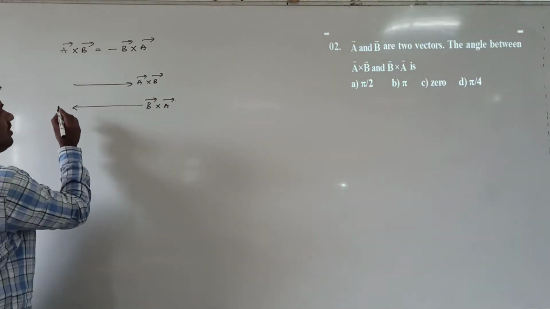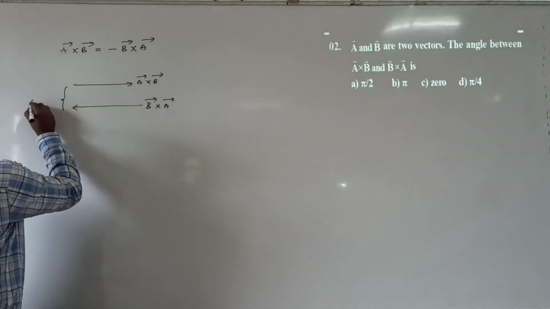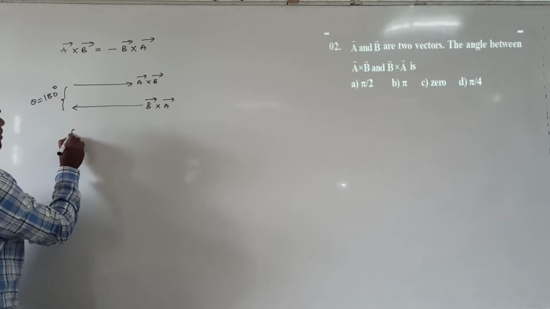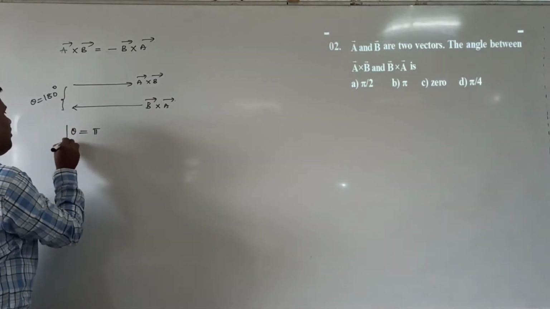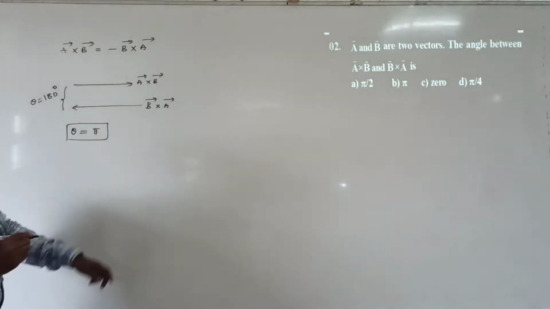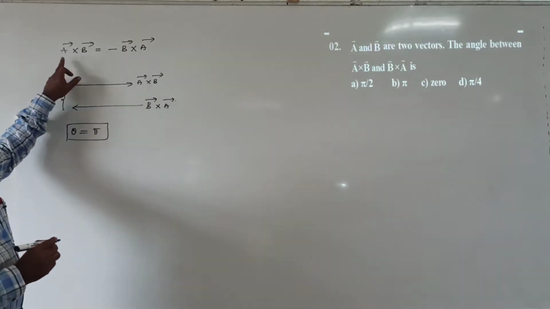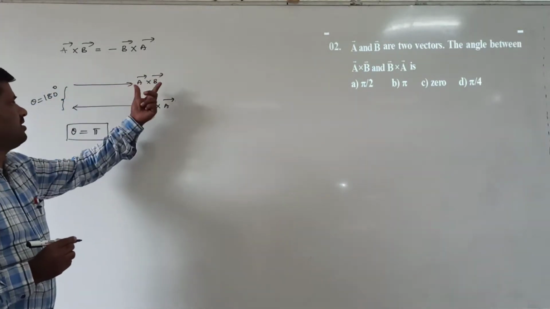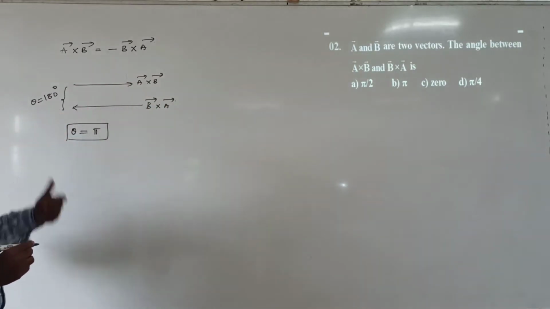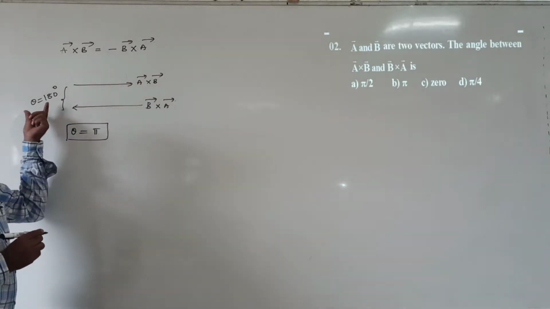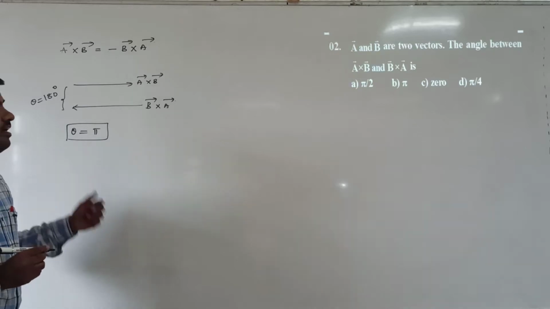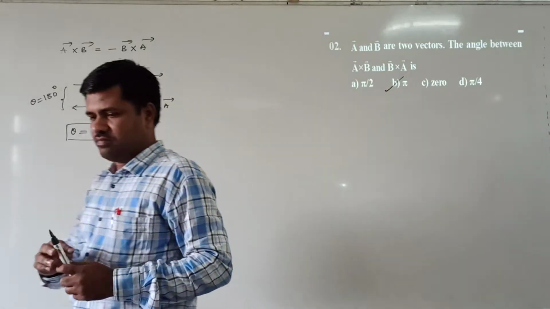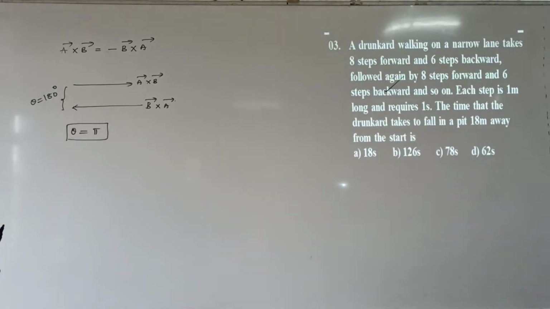So the angle between these two is how many degrees? 180 degrees. 180 degrees means theta is equal to pi, because these two vectors are in the opposite direction. This vector is in this direction, this vector in the opposite direction. The angle between these two is 180 degrees. B option is correct.